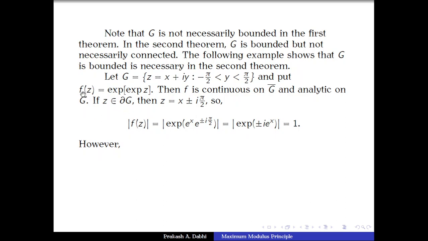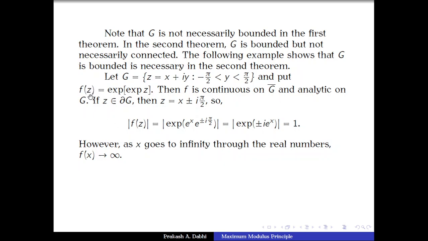Now one can see that this function is unbounded on G. How? If we take x tending to infinity through the real numbers, f of x tends to infinity. That can be verified easily.